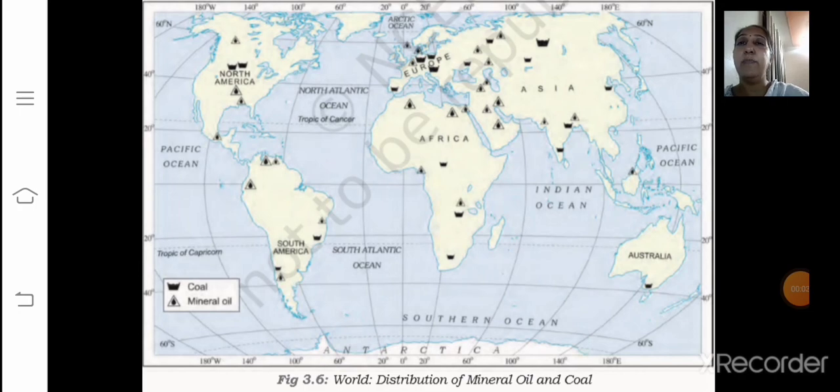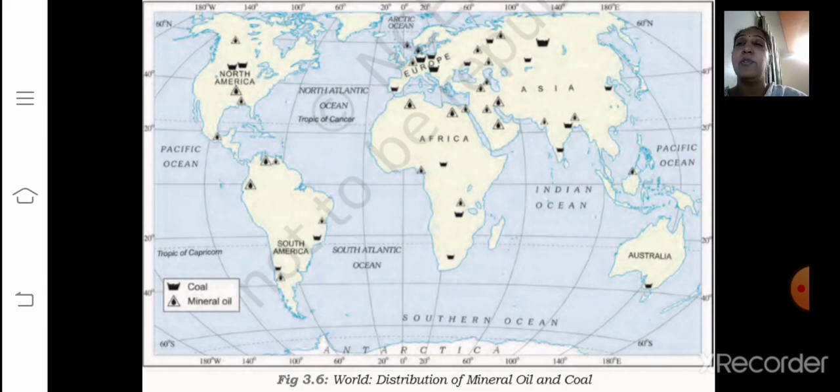Now here one more map has been given to you, that is a world map that shows you the distribution of mineral, oil and coal. Similarly, as I told you for the previous one that was showing you the distribution of iron, bauxite, right? You can locate each and every place according to the continent and the slides that I have given you. Then you can see the comparison here, which places are marked in this map, and you can do the location marking very well.